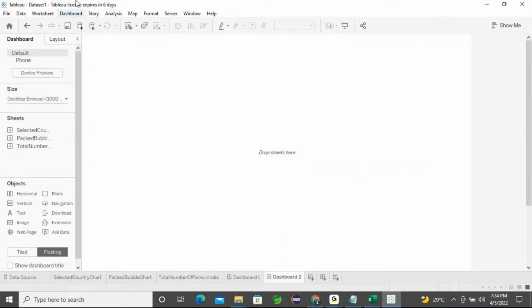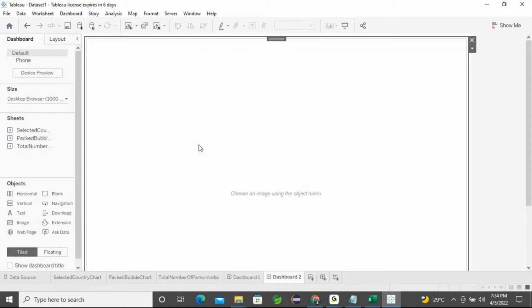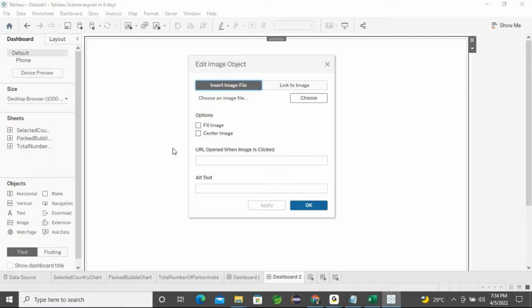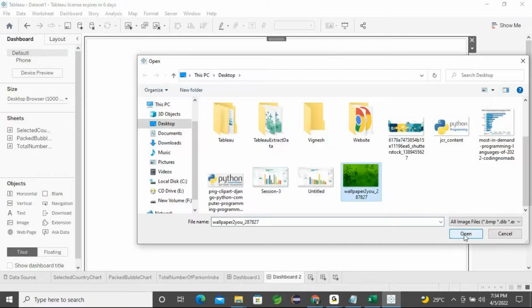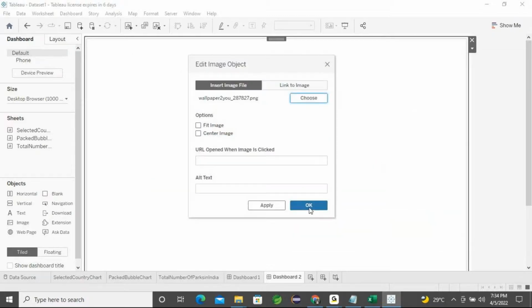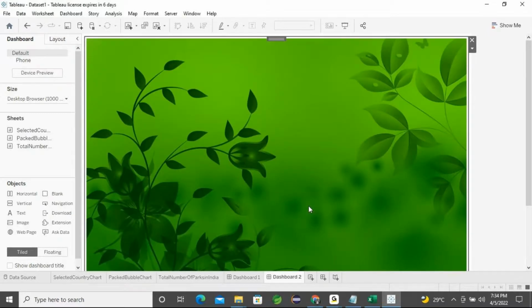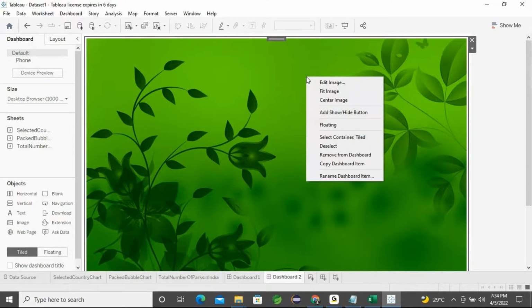Here, you are in that dashboard, right? By default it will be in the tiled option, no issues. You can drag that image, and immediately it will ask you to browse. I click choose, so the background is applied, and then I click the OK button. It is applied fully, and then again you can right click.